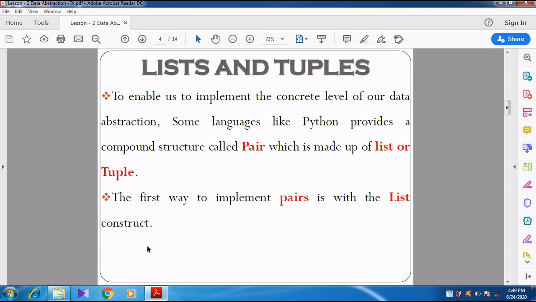In this video we are going to discuss the next topic, lists and tuples. So what is meant by list and what is meant by tuple?